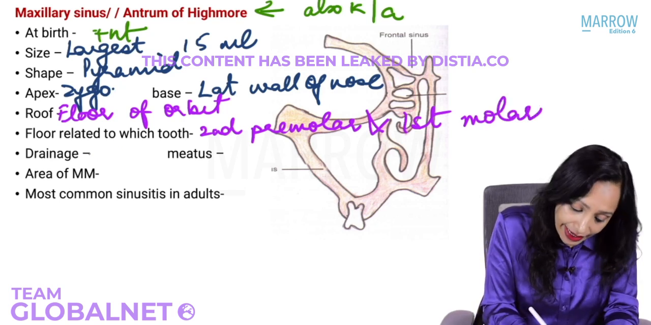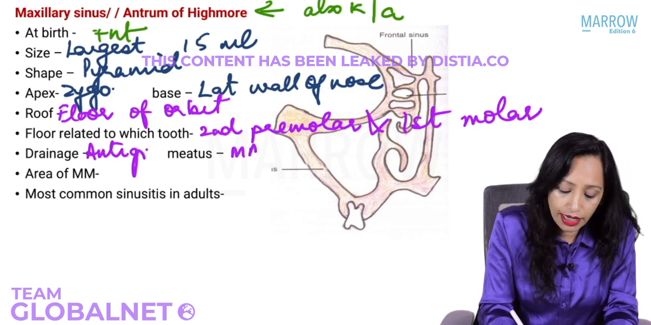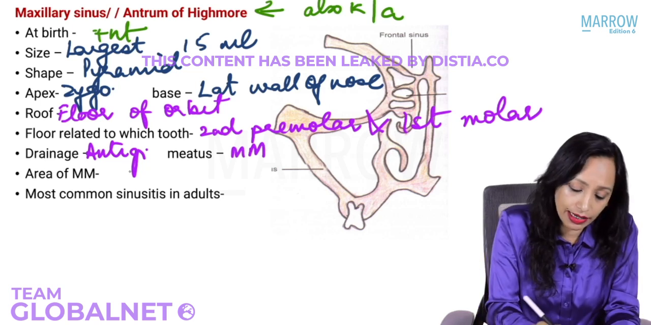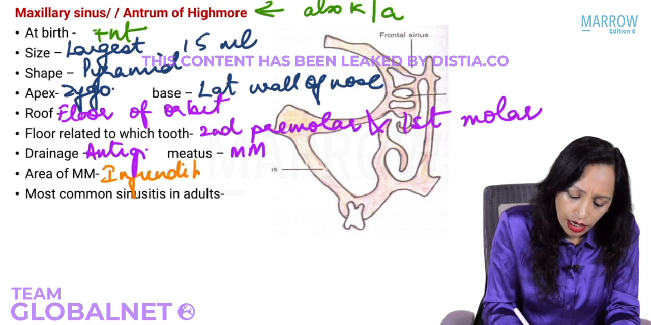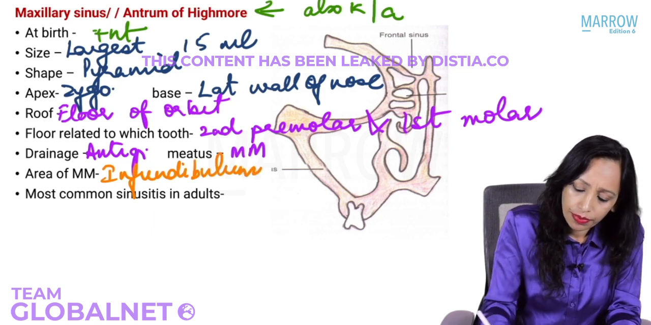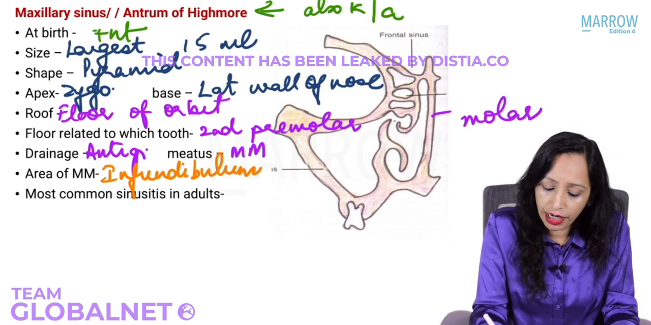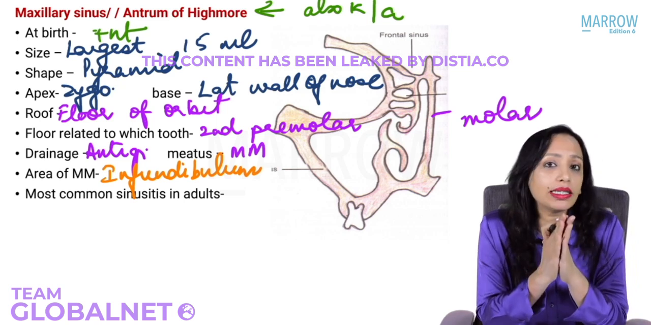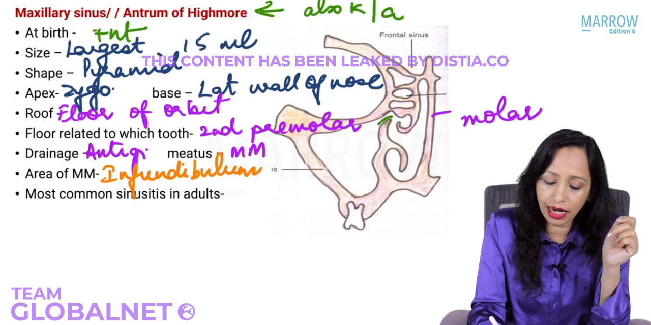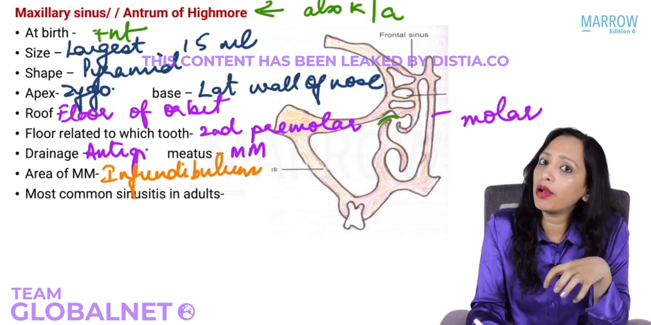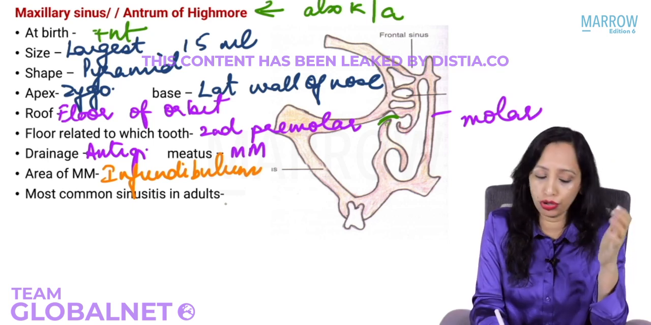The drainage is anti-gravity, and it is in which meatus? Middle meatus. Exactly. Can you tell me which area of middle meatus? Yes, that is in the infundibulum. Where is infundibulum? Which area here is infundibulum? Infundibulum is the area in between the uncinate process and the lateral wall, where opens the maxillary sinus ostia directly. We will see the infundibulum when we see the CT. I will show it to you very clearly there.